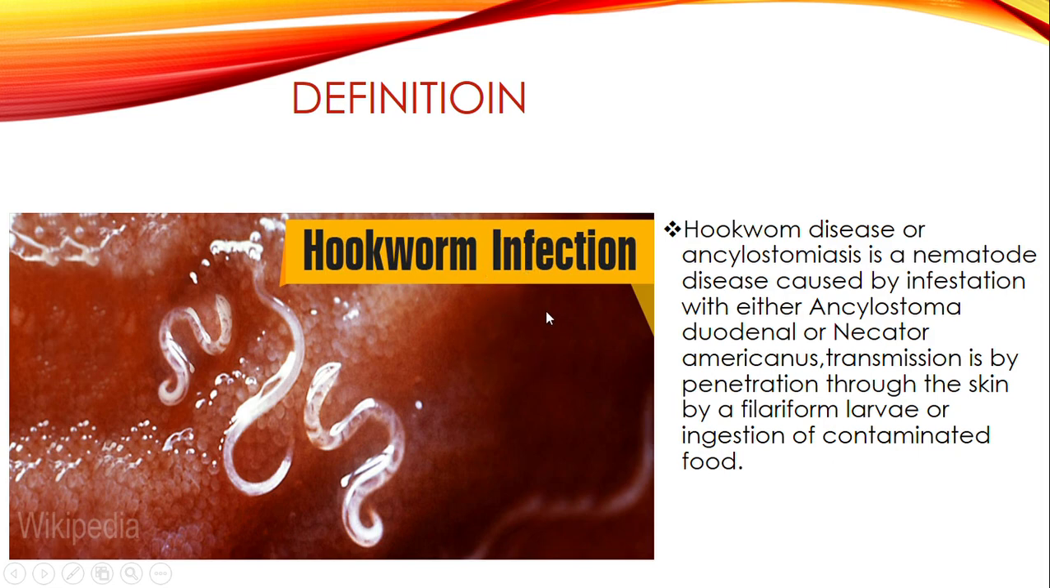So now let's move on to the definition. What is hookworm disease? How can we define hookworm disease? Hookworm disease or ankylostomiasis is a nematode disease caused by infestation with either Ancylostoma duodenale or Necator americanus. Transmission is by penetration through the skin by a filariform larva or ingestion of contaminated food. So that's how we can define hookworm disease.